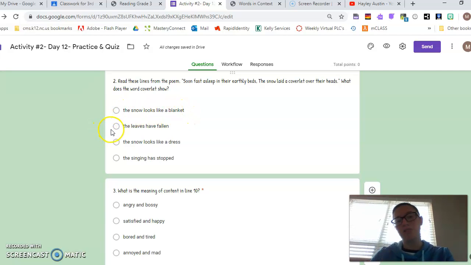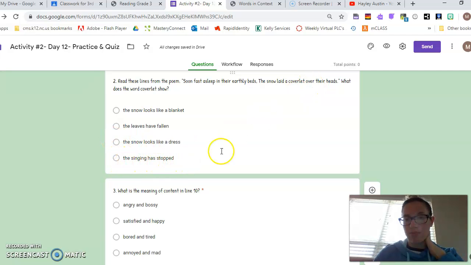So I think that's right, but let's read them all. The leaves have fallen. Well, I mean, they did fall, but is that what this sentence is talking about? These lines, "fast asleep in their earthly beds, the snow laid a coverlet over their heads," is that the leaves are falling? No, that's not what that's talking about. The snow looks like a dress. Did they say that in the poem? No, the only thing that they said looked like a dress was that the leaves were wearing their dresses of red and gold. So does that match these lines? It does not, so that would not be right.